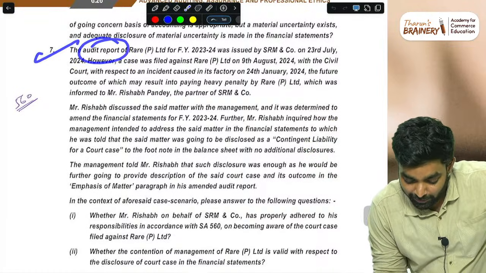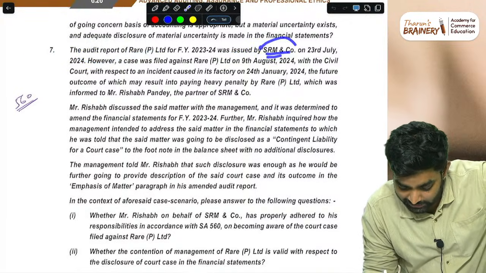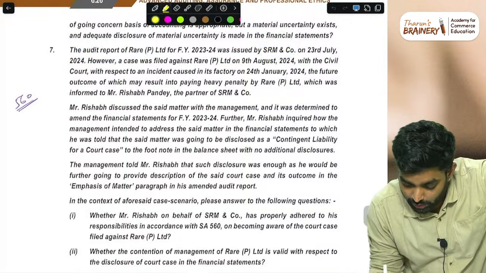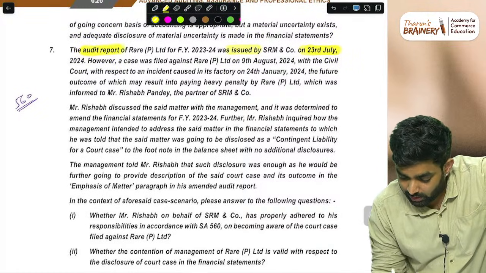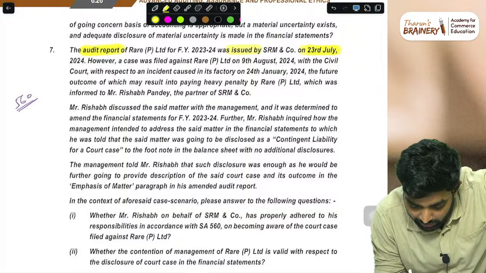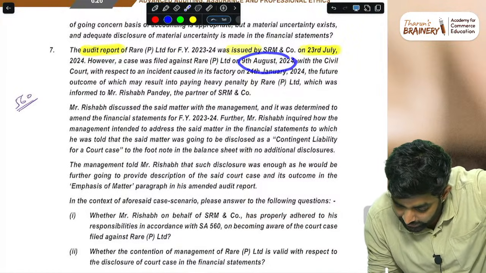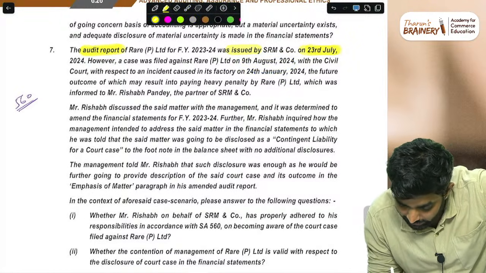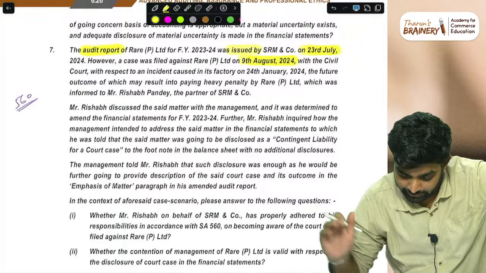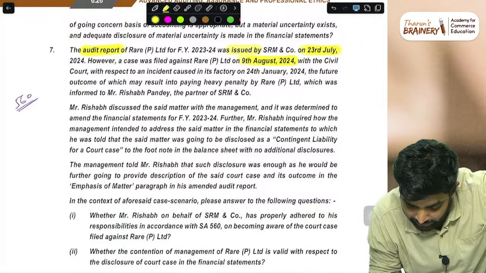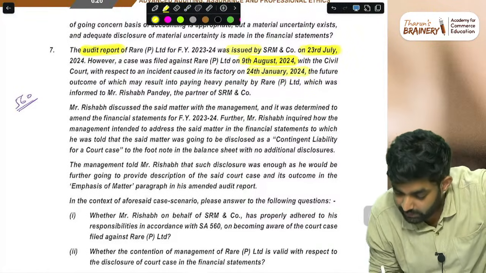The audit report of Rail Limited was issued by SRM and Company, a CA firm, on 23rd July. So the audit report was issued on 23rd July. However, a case was filed against Rail Limited on 9th August, that is after the date of issue of the audit report. A case was filed with the civil court with respect to an incident caused in its factory on 24th January.